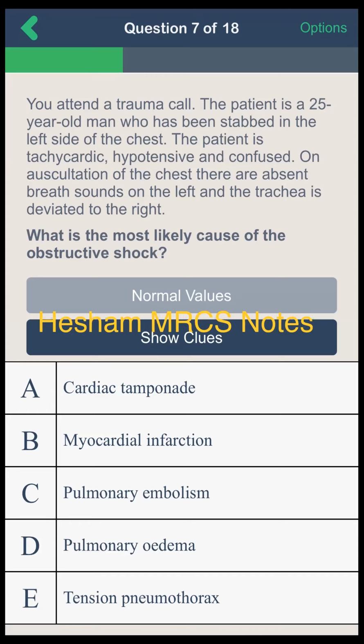And once you see there is muffled sound and absent breath sound and trachea is deviated to another side, this is pathognomonic of tension pneumothorax. So the correct answer here is tension pneumothorax. Okay. Okay, sir. Another question.